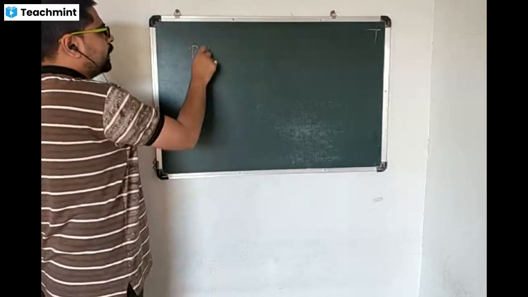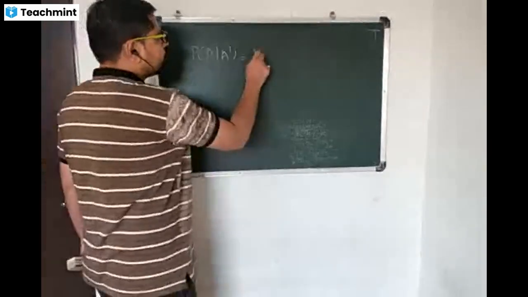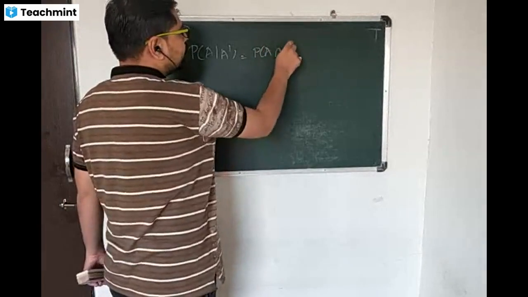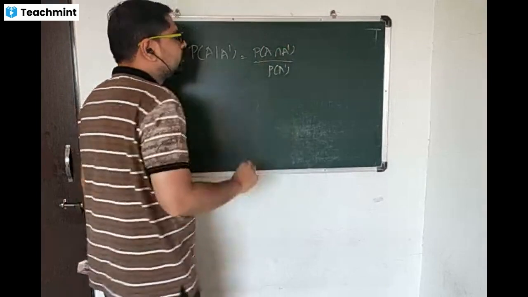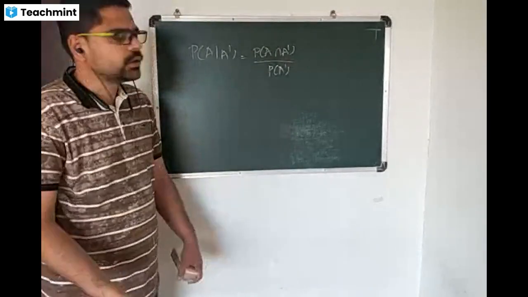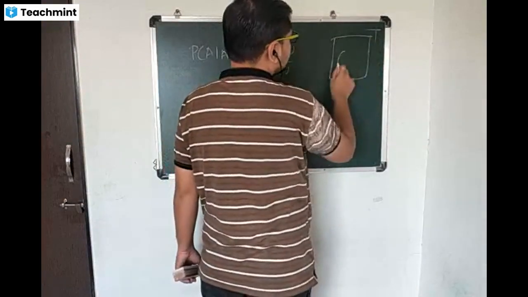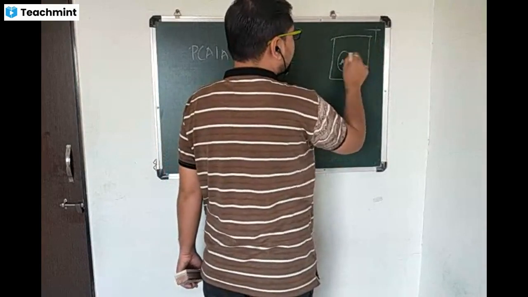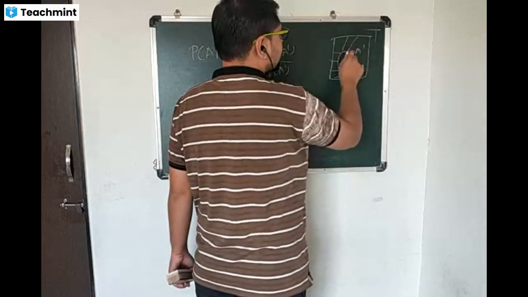So probability of A given A complement is equal to probability of A intersection A complement divided by probability of A complement. So we know that A and A complement have no intersection. That is, if this is A, then the remaining part is A complement.